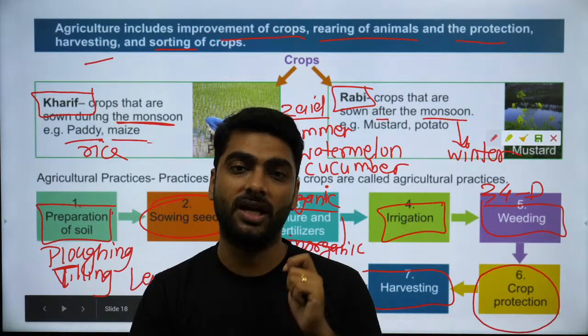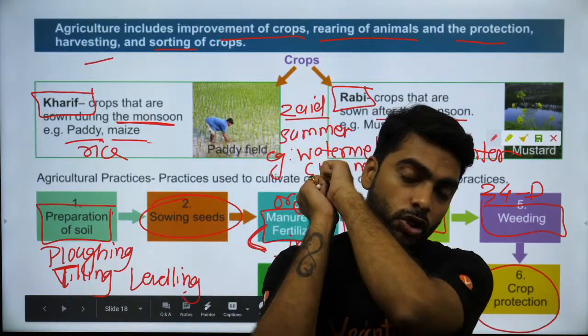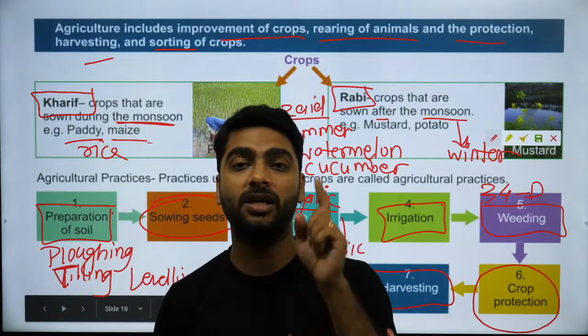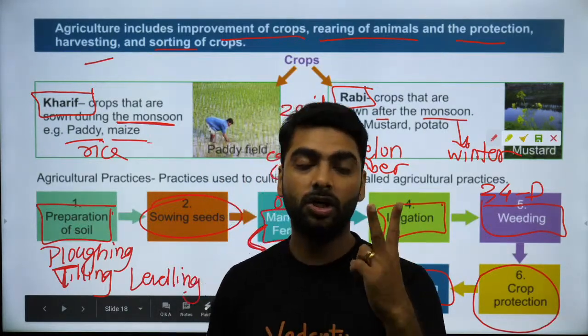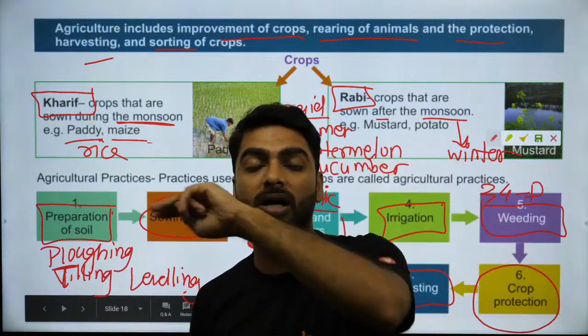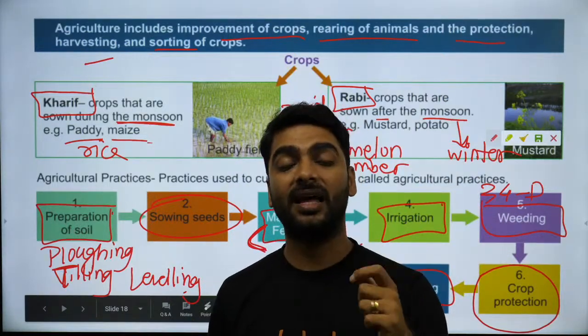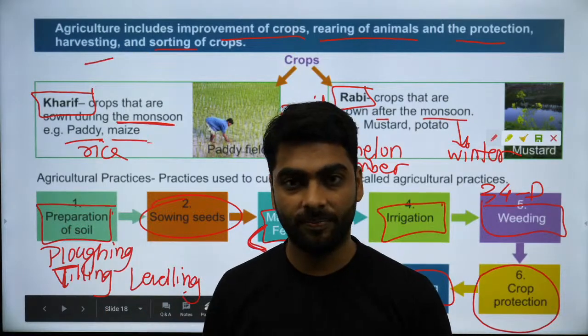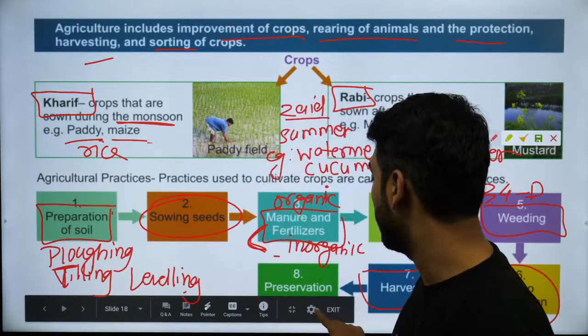Then you do threshing. Threshing is hitting it to separate the crop from the stalk. It can be done using a machine, hitting it on a rock or making bullocks walk on it. Right? And then comes winnowing. Winnowing is separating the husk from the grain. Right? And the last part is storage.